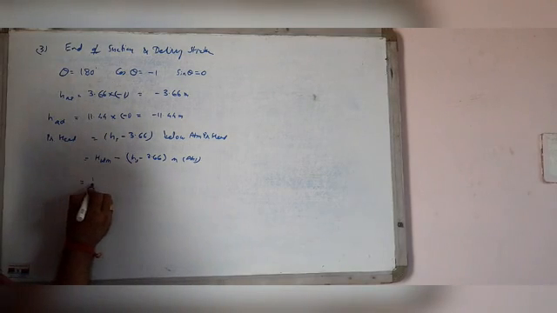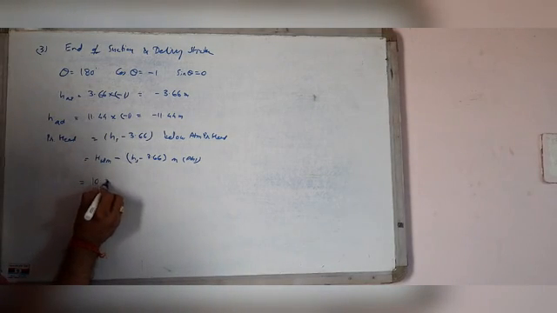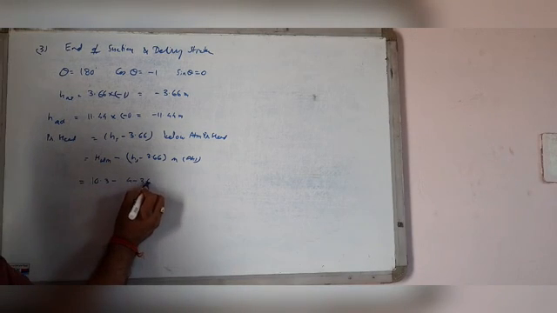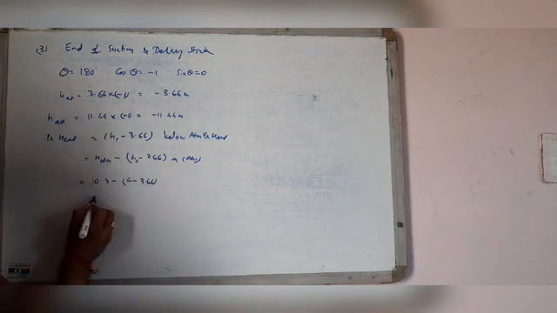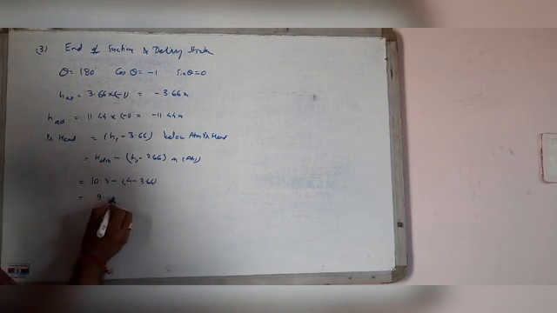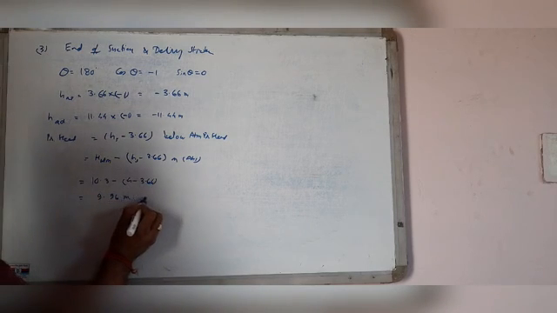That is equal to 10.3 minus 4 minus 3.66, which is equal to 9.96 meter absolute.